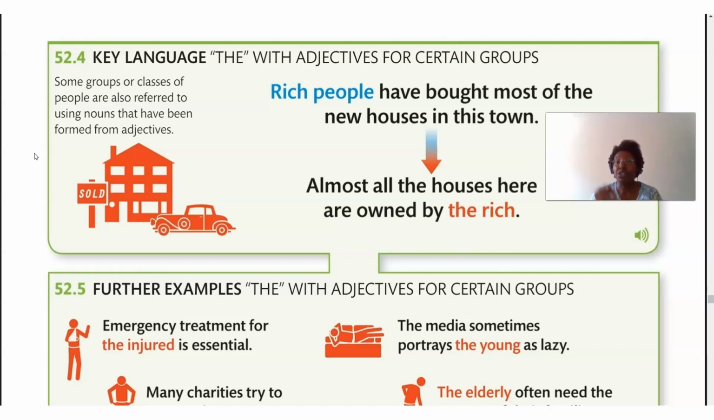The example: rich people have bought most of the new houses in this town. But now what are we going to do? Let's change the sentence to say almost all the houses are owned by the rich people. So we took rich in the first sentence as an adjective describing the people, but now we took rich people and just made it a noun. So we just said the rich.